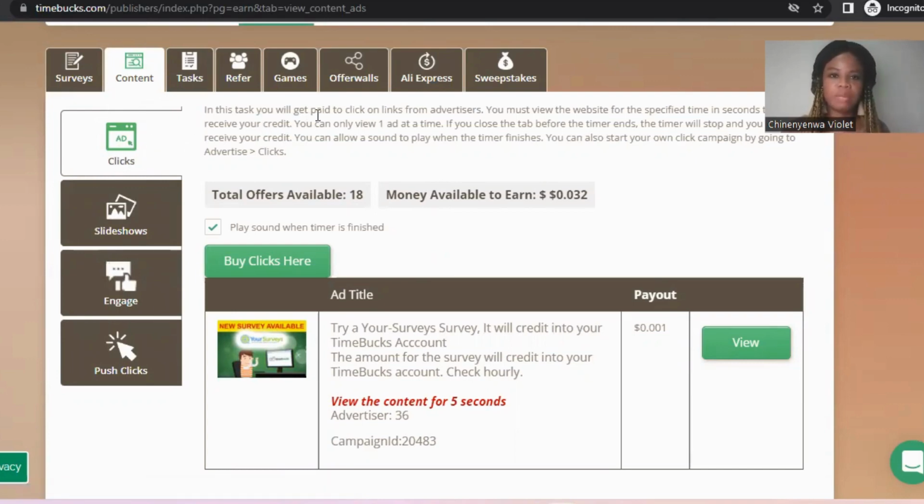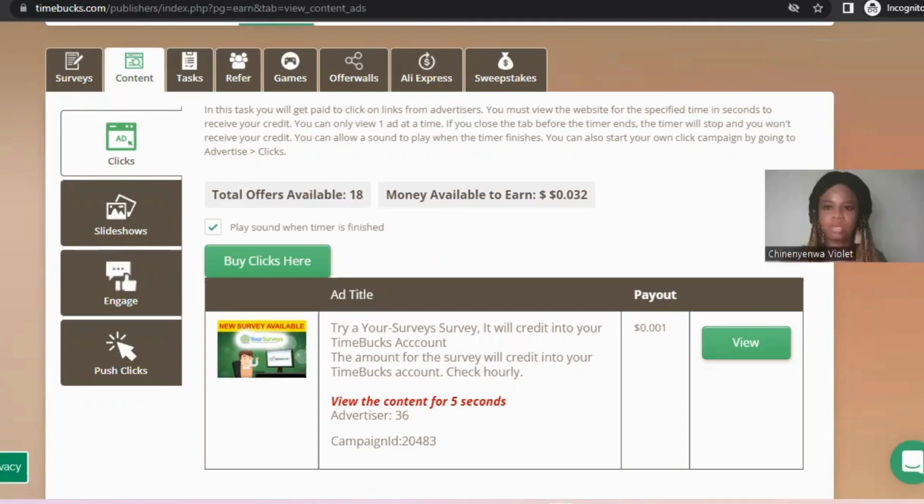In these tags, you will get paid to click on links from advertisers. You must view the website for the specific time in seconds to receive your credit. The credit they're talking about is you getting paid. You can only view one ad at a time. If you close the tab before the timer ends, the timer will stop and you won't receive your credit.